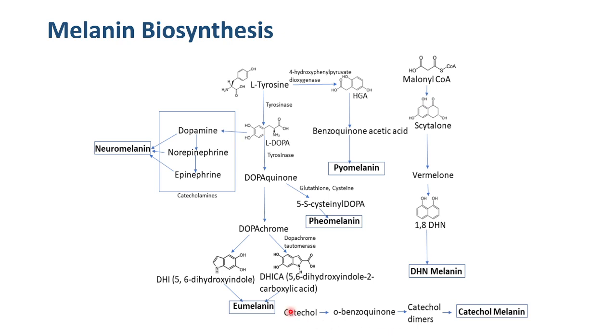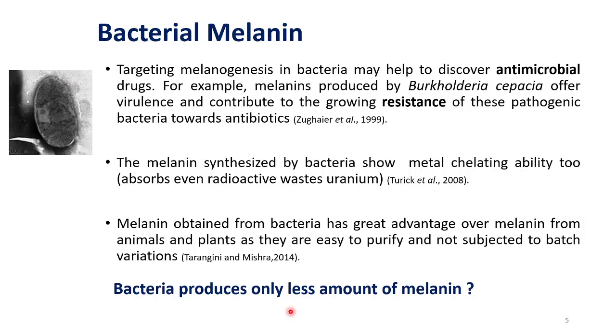Major melanin seen in different types of organisms. Coming to bacterial melanin, I am focusing mainly on it now so that we can first see its properties. One of the main properties is that the bacteria producing this melanin were found to be resistant to antimicrobial drugs, such as multi-drug resistance. One of our studies also showed that they are resistant to multiple antibiotics.